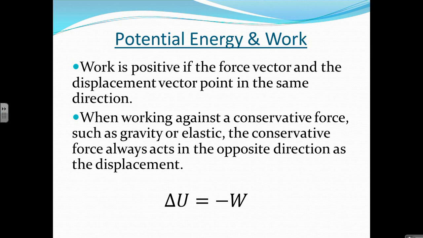But the most important idea that I'm talking about here is that when you do work against some source of potential energy, gravity or elastic, the magnitude of the work is equal to the magnitude of the potential energy gained. And what we're really working with in this equation is just the signing conventions. The gravitational force would be pointing opposite to the displacement when you're increasing the potential energy. Same thing with elastic. If you push against a spring, the force of the spring would be pushing in the opposite direction to the force being applied to compress it.